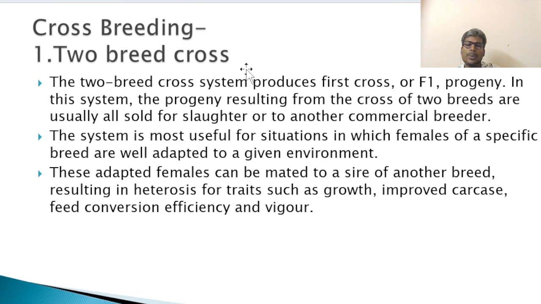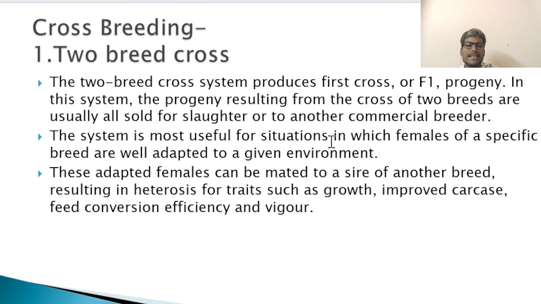In 2-breed cross or 2-cross breeding, under the 2-breed cross system, it produces F1 progeny. Normally, if the F1 generation is male, it will be sold for slaughterhouse or to another commercial breeder.